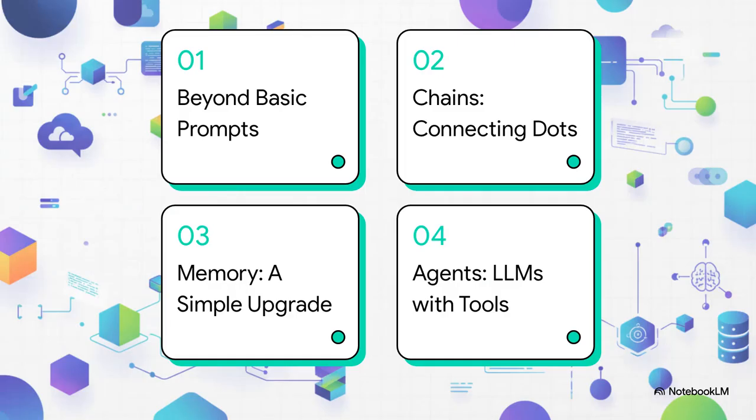So here's our game plan. First, we'll talk about why we need to move past simple Q&A. Then we'll dive into the concept of chains, which is how we'll give our LLM that workflow. After that, we'll add memory, which is absolutely crucial for real conversations. And finally, we'll look at agents. This is how we give LLMs tools to get things done on their own.